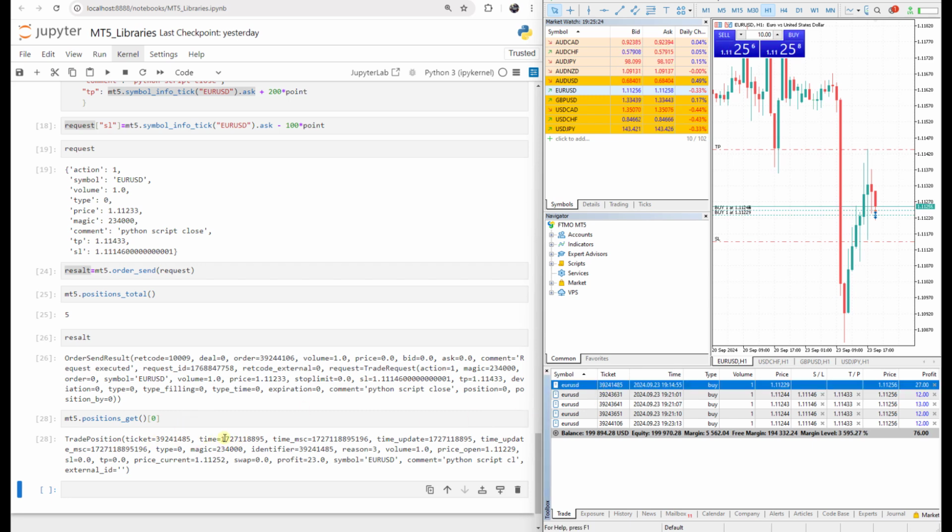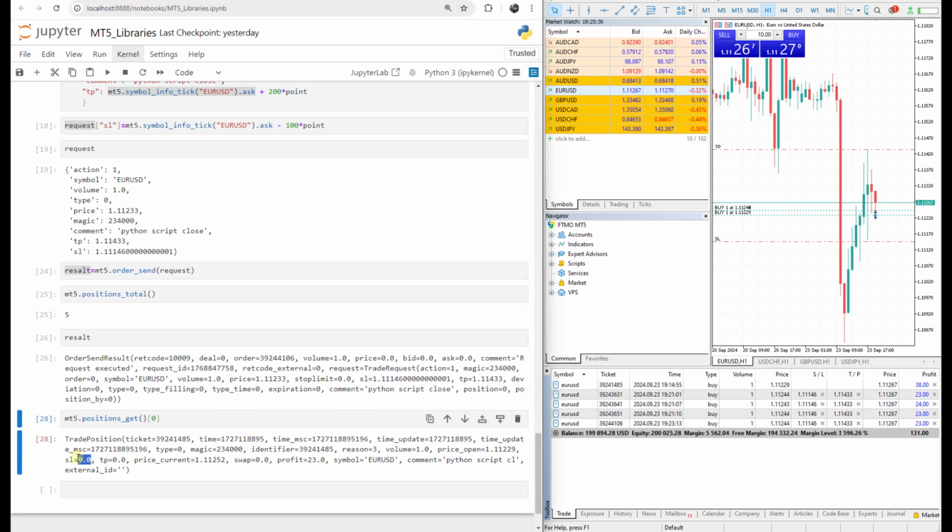This is the ticket number and the time that it was opened. It is an integer. We should change it to a datetime object, and we can see what the exact datetime is that it was opened. The stop loss and take profit are 0 because we don't have any stop loss and take profit.